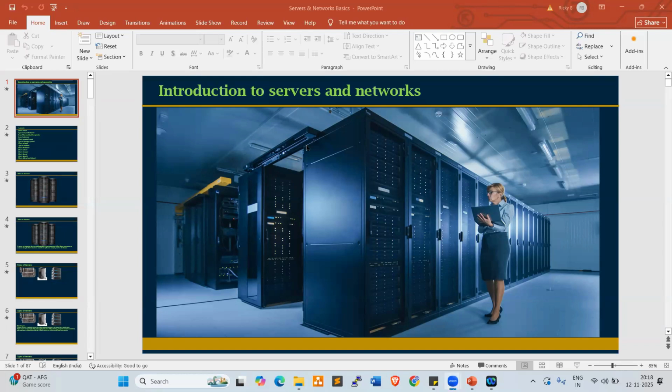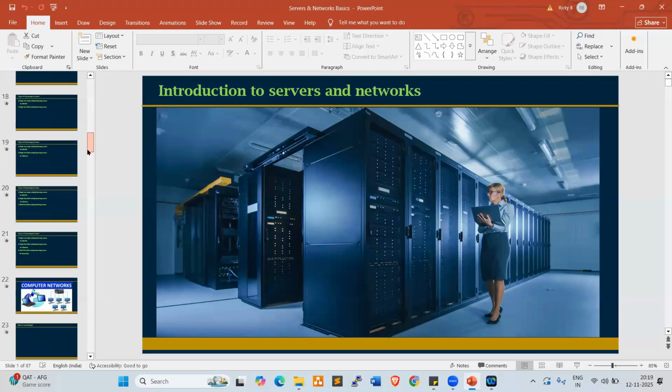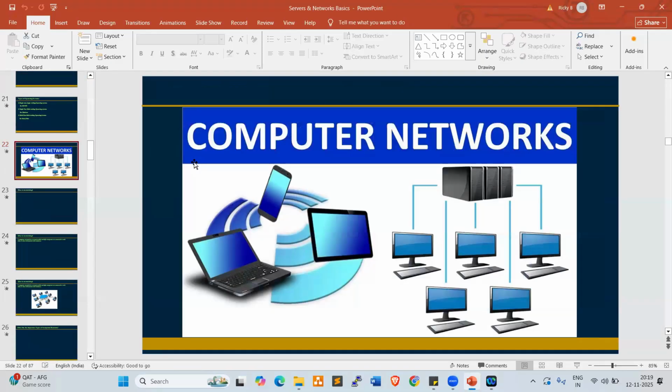So this server introductions, servers, types of servers, first phase of implementation, second phase of implementation, third phase of implementation, fourth phase, which is Docker. We already discussed those. Today, we are going to discuss the networking part, which is a very, very important part. Look at this, everyone. Computer networks.